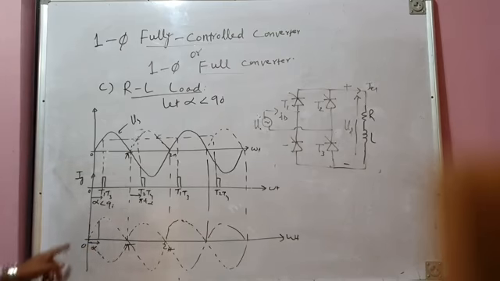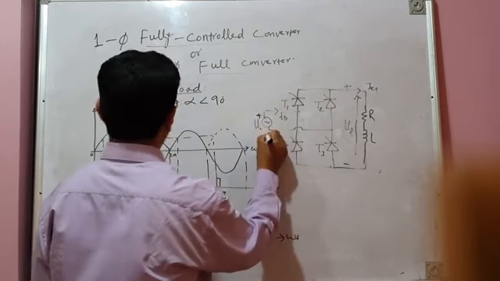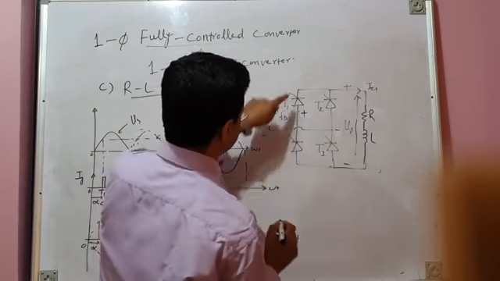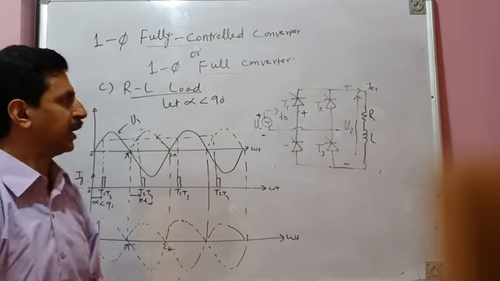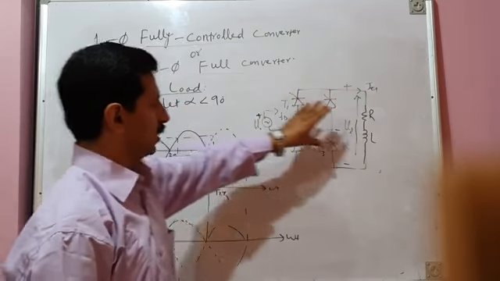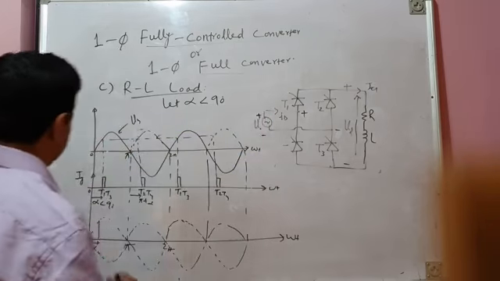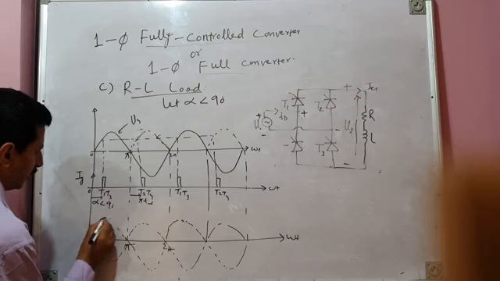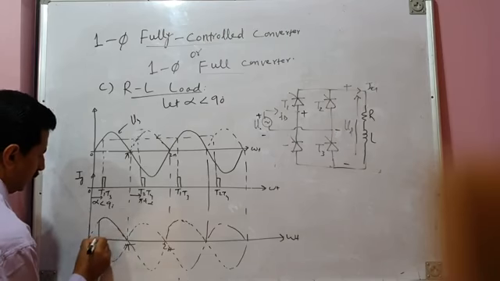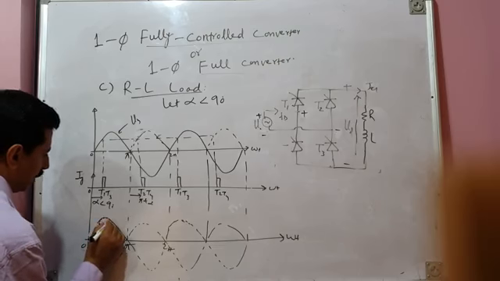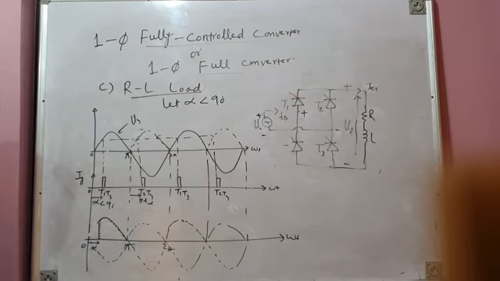After a delay angle of alpha, the source voltage is positive, so this terminal is positive with respect to this. The T1, T3 pair will immediately go into conduction. The load, that is the RL load, will get connected directly across the source, and the remaining segment of the positive half cycle of source voltage will get applied across the load.